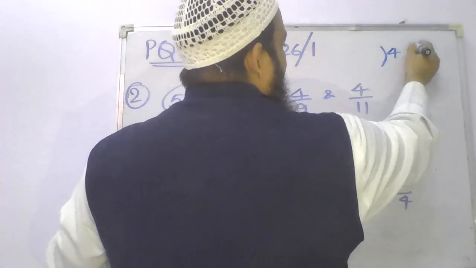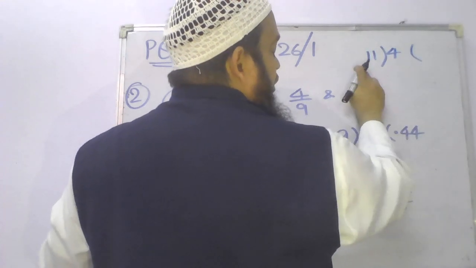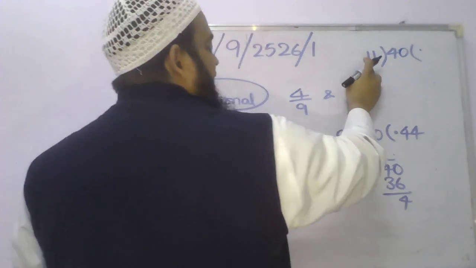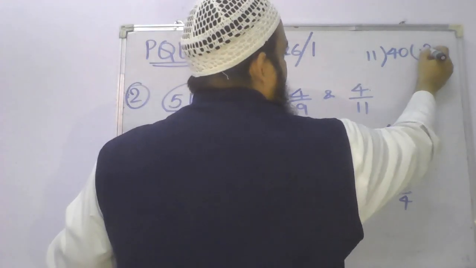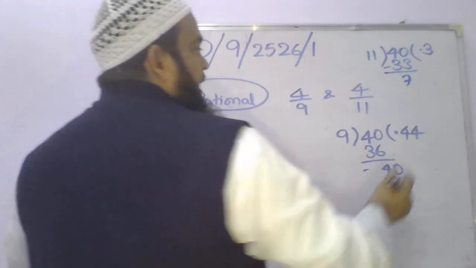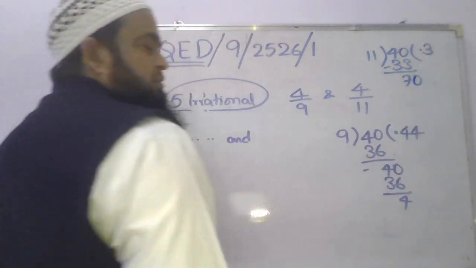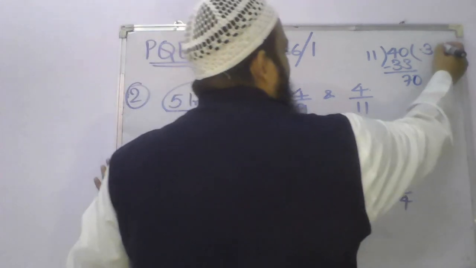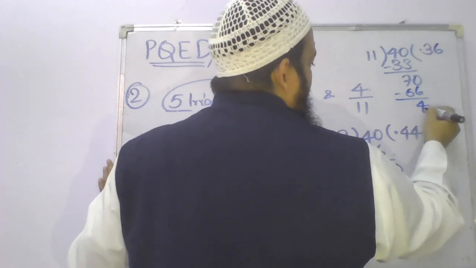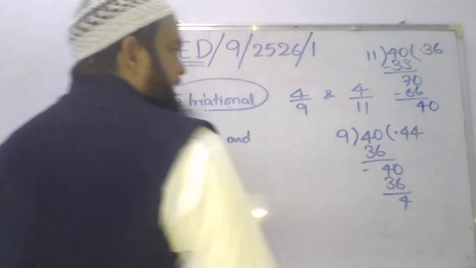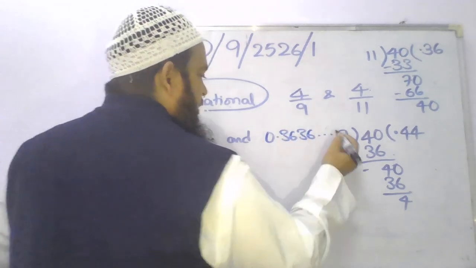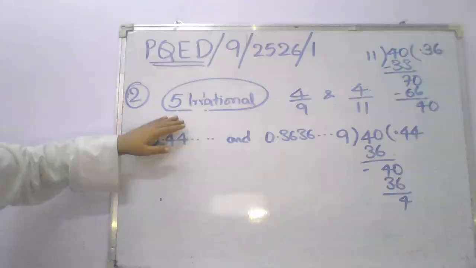And what is 4 by 11? Students, 4 divided by 11. 4 is smaller than 11, therefore put a decimal and borrow 0. So in 40, how many times is 11? 11 threes are 33. 40 minus 33, 7. Right? And since you already have a decimal, take 0. So 11 how many times? 11 sixes are 66. Now what is the remainder? 4. So it is 40 again, repeating, right? So it can be written as 0.3636, and so on.